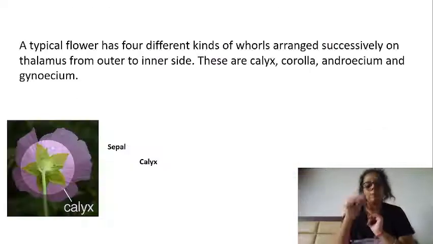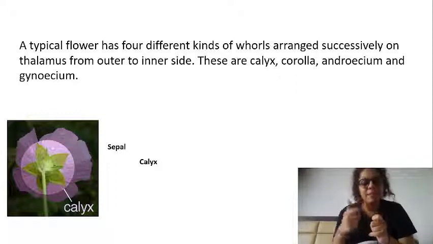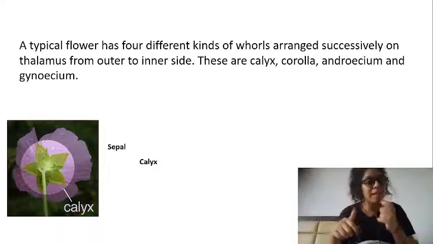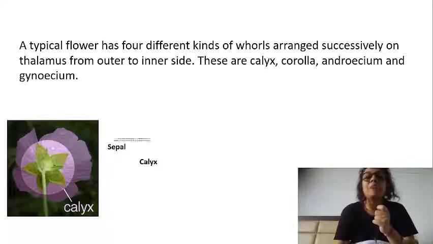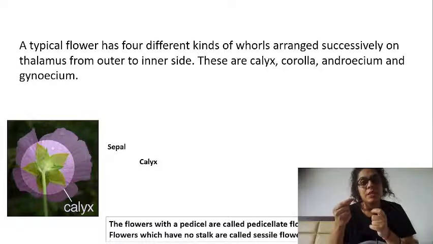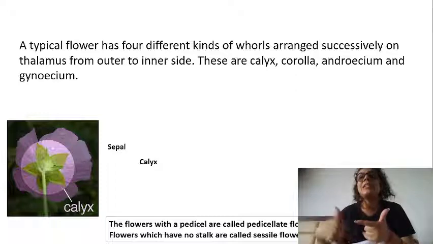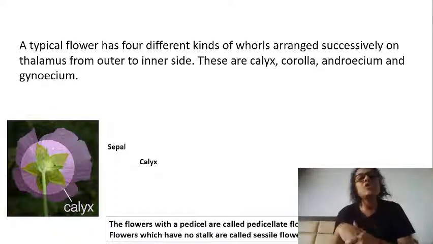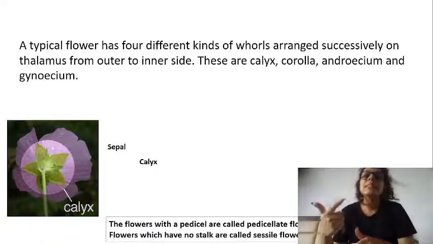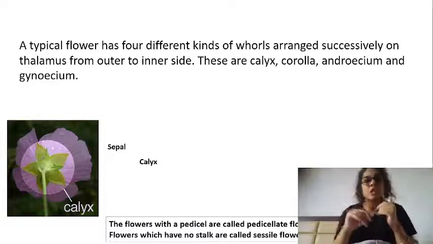Clear? Now, when I say pedicel, that means the flower has a stalk to hold it. So we call that flower a pedicellate flower. The flower where this pedicel is not there, we call such a flower a sessile flower.